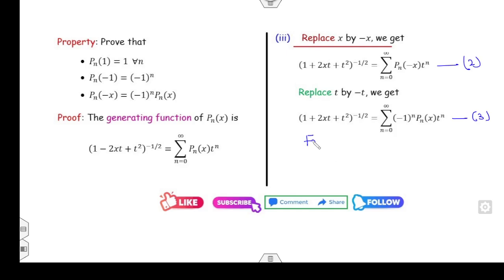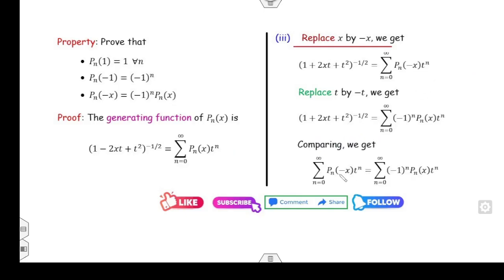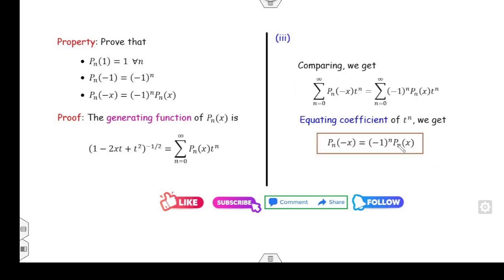So what will happen from equation number 2 and equation number 3? The left hand sides are same, so the right hand sides are also equal. Equate the coefficient of t raised to power n on both sides. So you will get P of n at minus x is equal to minus 1 raised to power n of P of n at x. And that's the proof of property number 3.